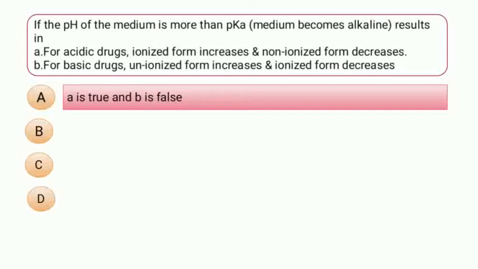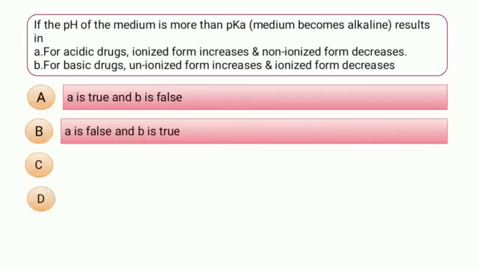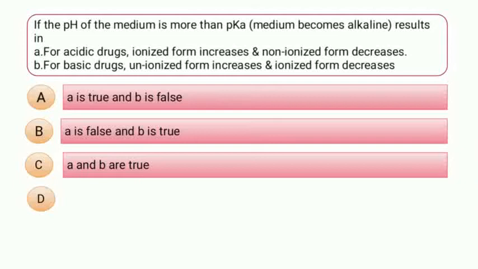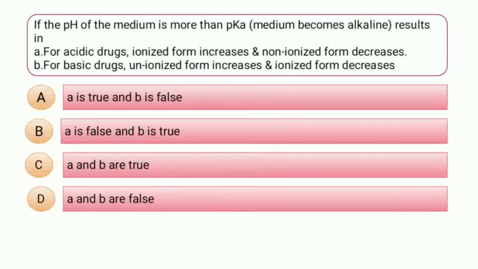Option number A is statement A is true and B is false. Option number B states statement A is false and B is true. Option number C is statements A and B are both true, and option number D states that statements A and B are both false. So students, you can think about the right answer.